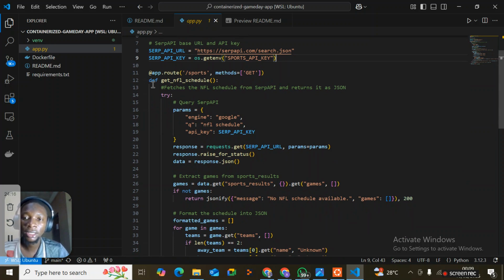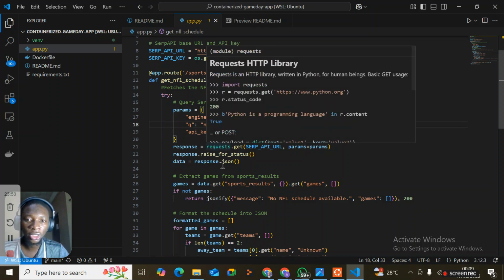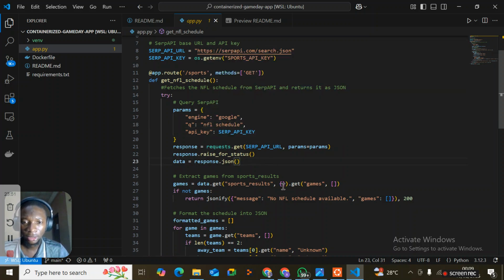Then we define a function here, get NFL schedule. Here we query the API using parameters, using the Google engine, and the query is NFL schedule, and the API key is the API key as we set above in our variable. The response will also be converted into JSON format.